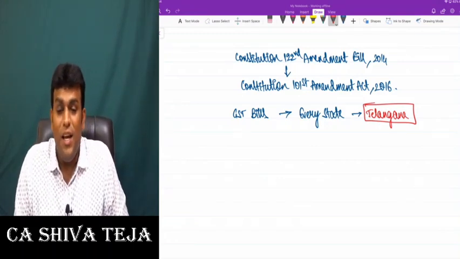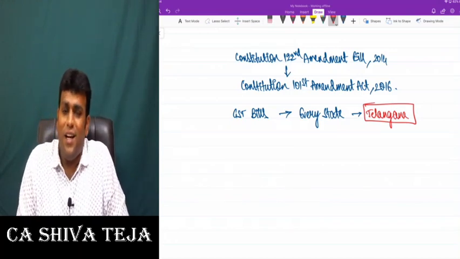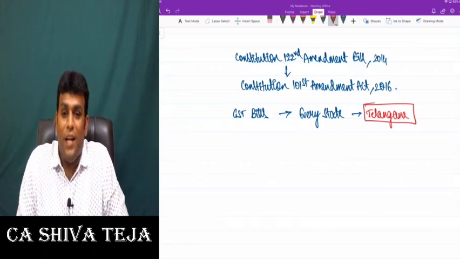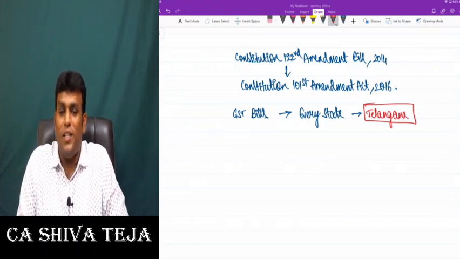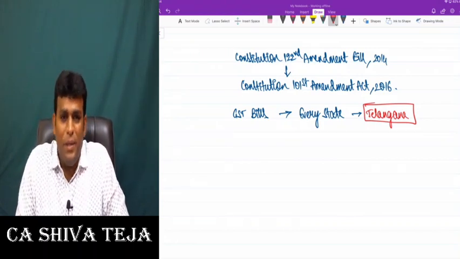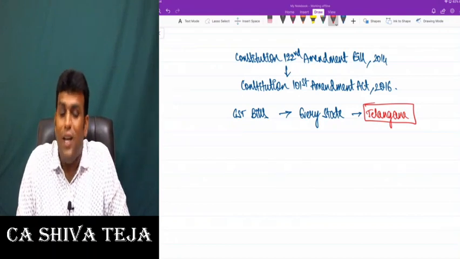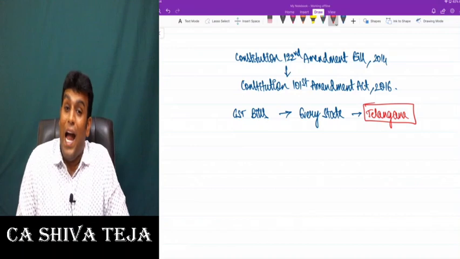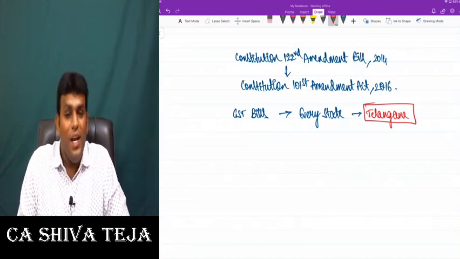Getting clarity, friends? So GST is what tax? GST is a destination based consumption tax. I strongly believe that we are getting full clarity on this point. All of us clear with this, my dear friends? So GST bills were brought in every state and Telangana was the first state to pass their GST bill.